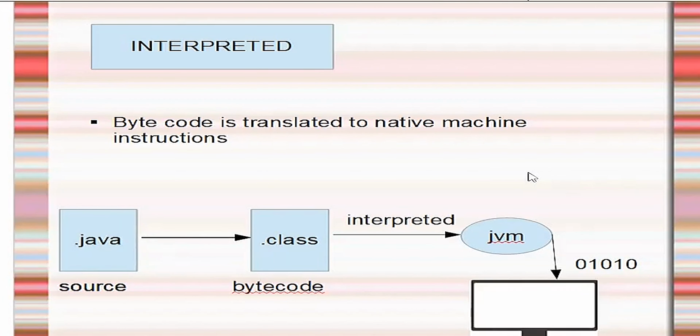Next feature is interpreted. Java is an interpreted language because we use the Java interpreter to convert the bytecode into a machine understandable language. Here we need a Java interpreter. And next feature is dynamic. Java supports dynamic loading of classes. Whenever we want, we can load a class at runtime. What this is exactly, we will see in upcoming sessions.